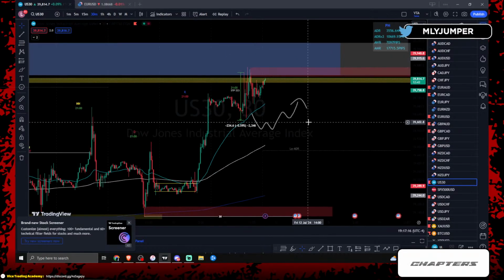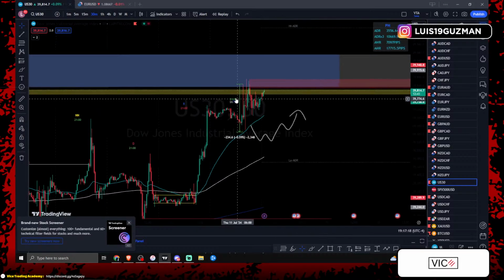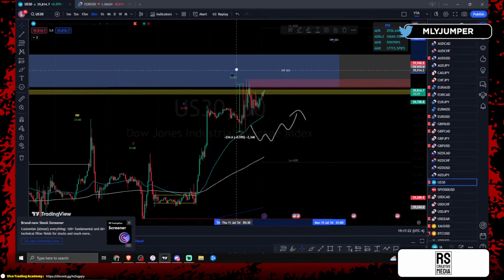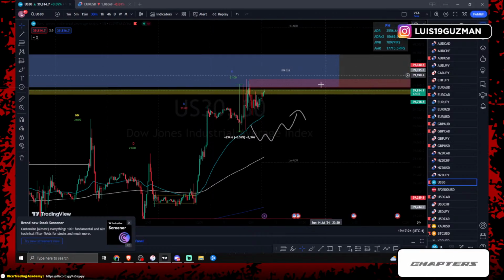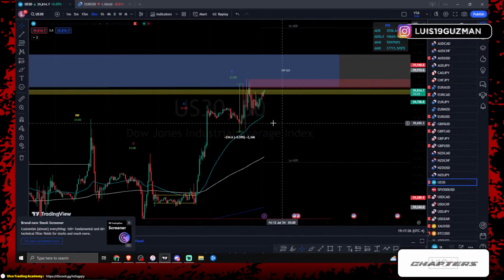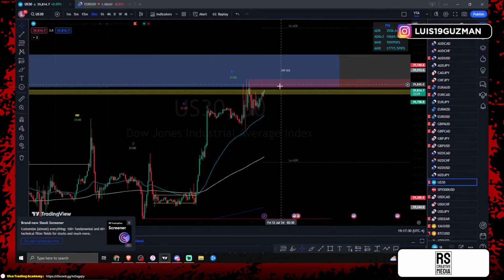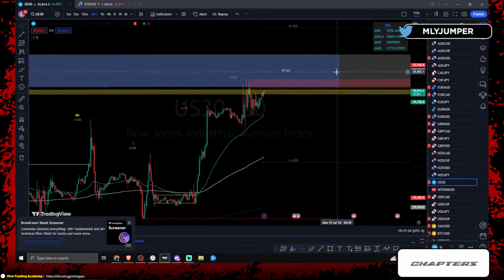US30, we have 2 days of rise, but price is in peak high territory once again, so this is not one that I'm going to keep a very close eye on. But price did exactly what it needed to do as well today. Can't be upset at that. We can see that price is already reaching the 30-minute highs once again. It's reaching the 4-hour and the daily highs as well.